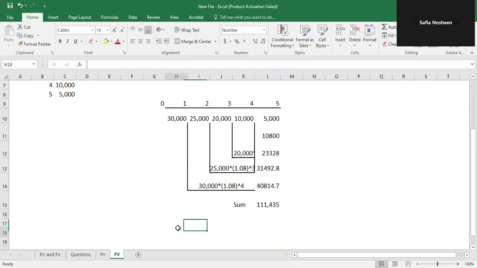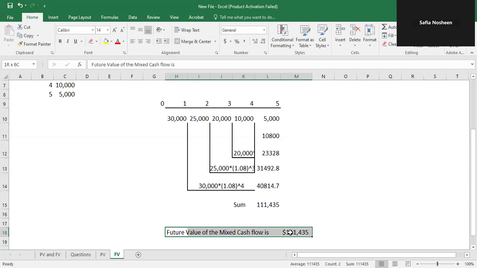The future value of the mixed cash flow is 1,11,435. This is the answer of this stream. In the next video, I will explain how to find the present value of the mixed cash flow.